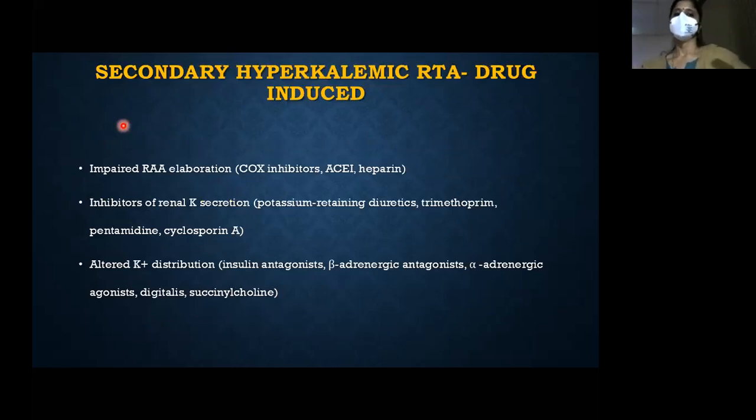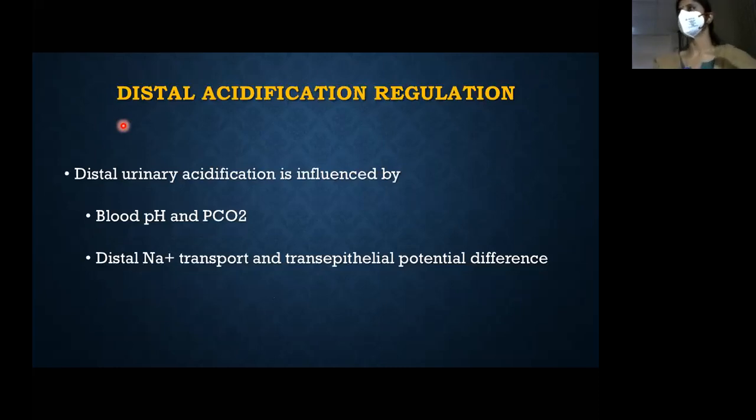So basically, there is impaired renin-angiotensin system by the COX. The NSAIDs are another important factor. NSAIDs impair the RAA axis, and it also decreases aldosterone production and release. Then you have the potassium-sparing diuretics and altered K plus distribution because of insulin, beta adrenergic antagonist, alpha adrenergic agonist. All these things cause rapid shifts of potassium in and out of the cell.